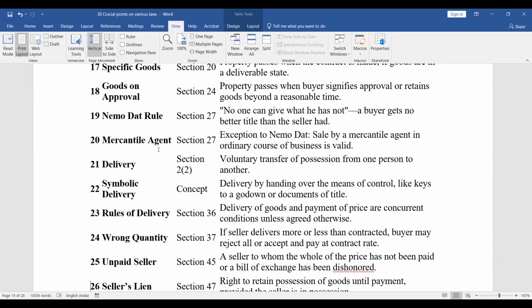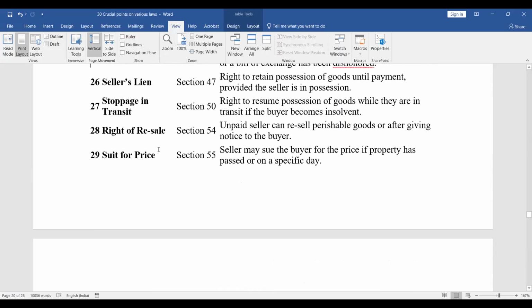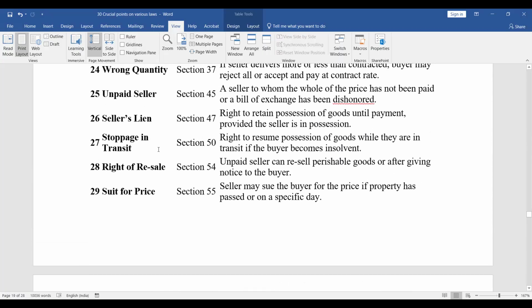Wrong quantity, Section 37. If the seller delivers more or less than contracted, the buyer may reject all or accept and pay at the contract rate. Unpaid seller, Section 45. A seller to whom the whole of the price has not been paid, or a bill of exchange has been dishonored. Seller's lien, Section 47. Right to retain possession of goods until payment, provided the seller is in possession.